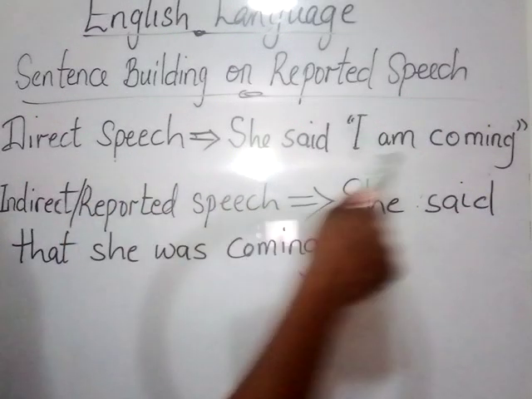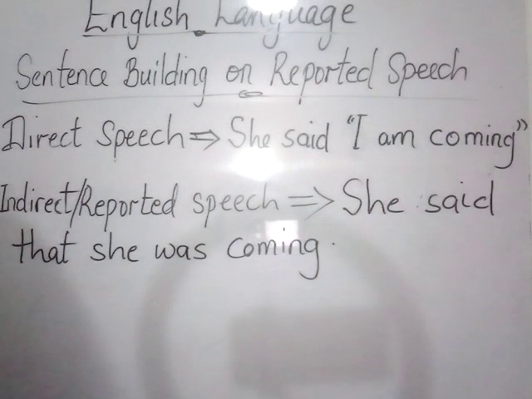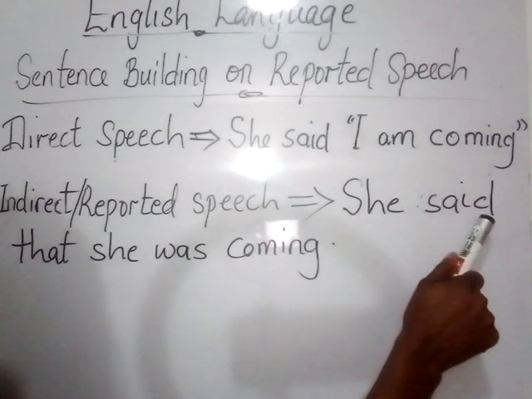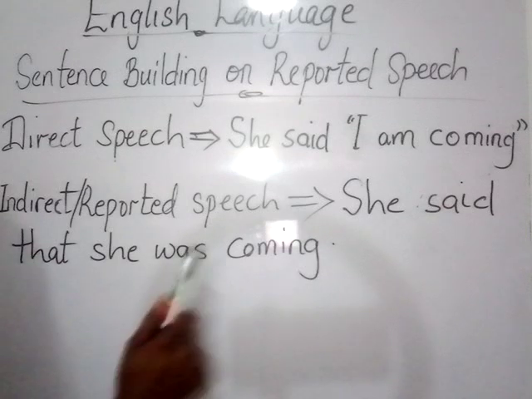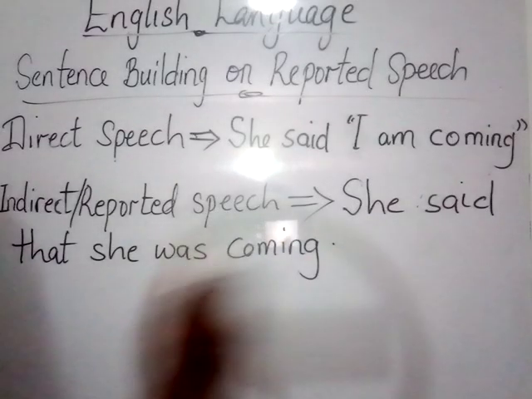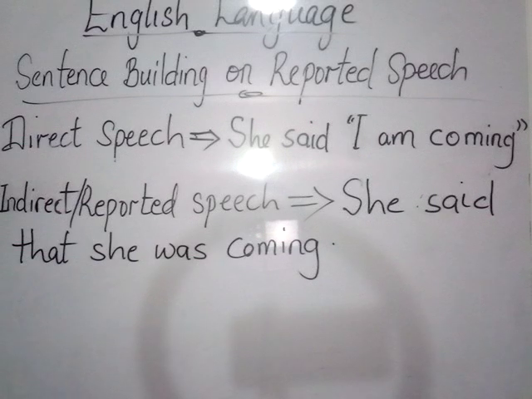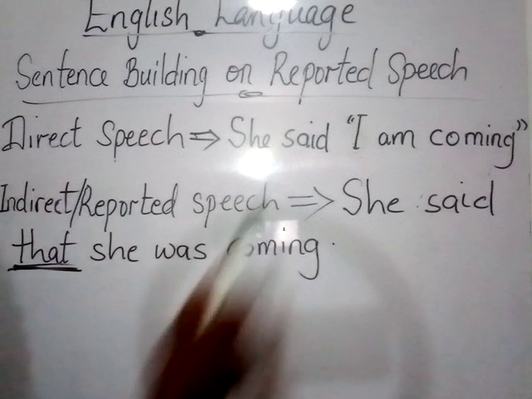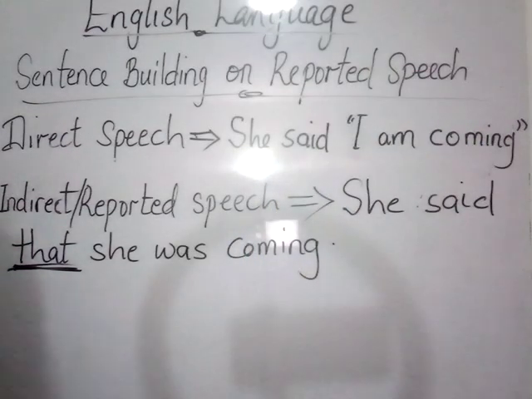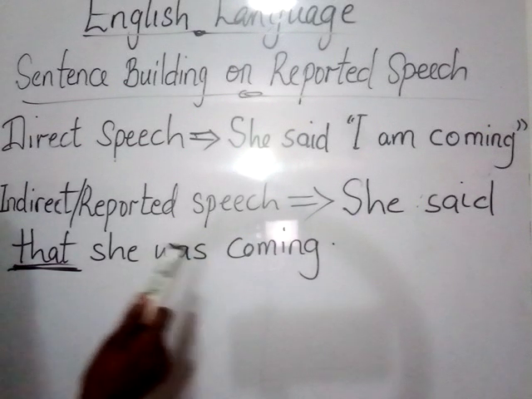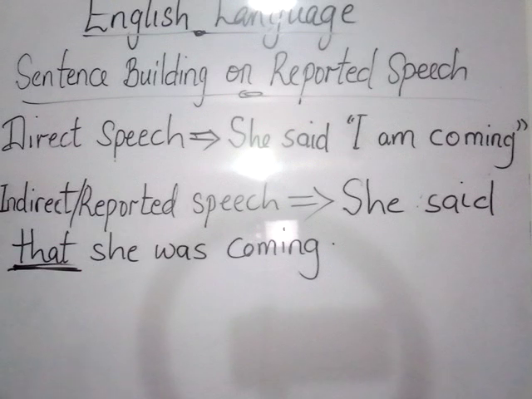Now this direct speech, she said, "I am coming," in reported speech would look like this. She said that she was coming. She said that she was coming. Now note, this "that" is very important when you are converting from direct speech to indirect speech. When you are getting rid of these speech marks, this "that" is very important, because it features in most sentences when they are being converted from direct speech to reported speech. She said that she was coming. That is the reported speech.